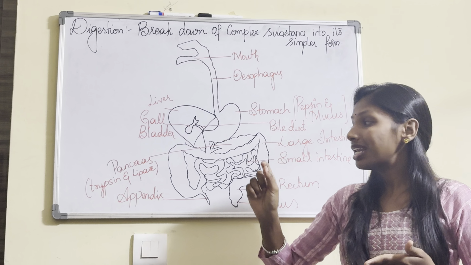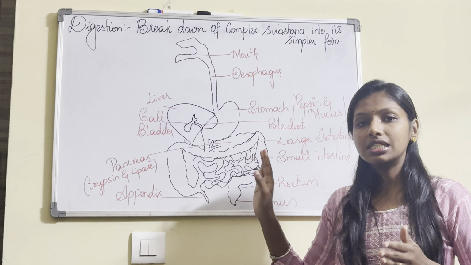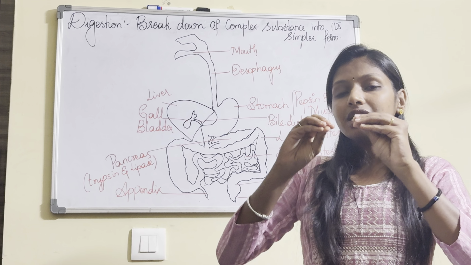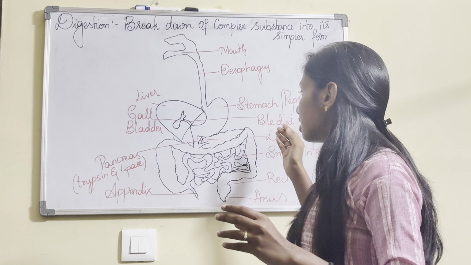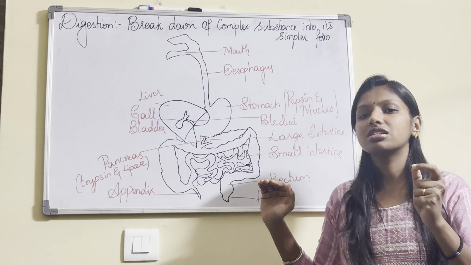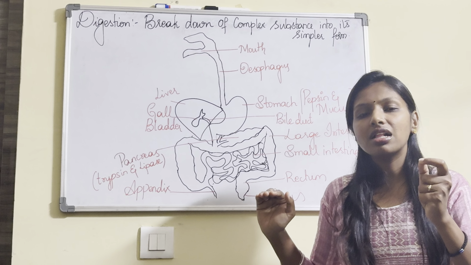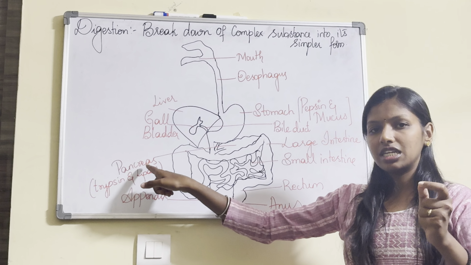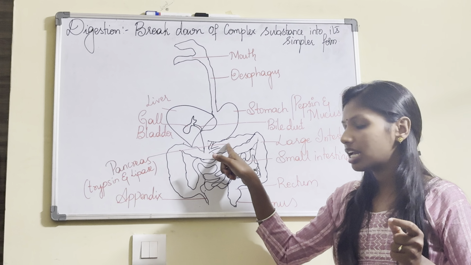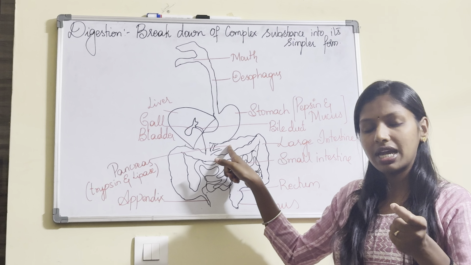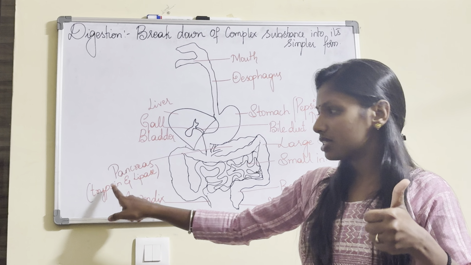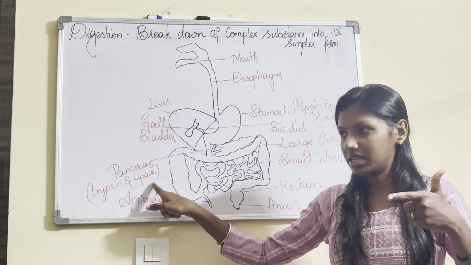So I can say that the small intestine is the space for complete digestion. That breakdown of fat by the bile juice or bile salts is what we call emulsification. Now I also said that the pancreatic juice is poured into the intestine. It contains trypsin and lipase.